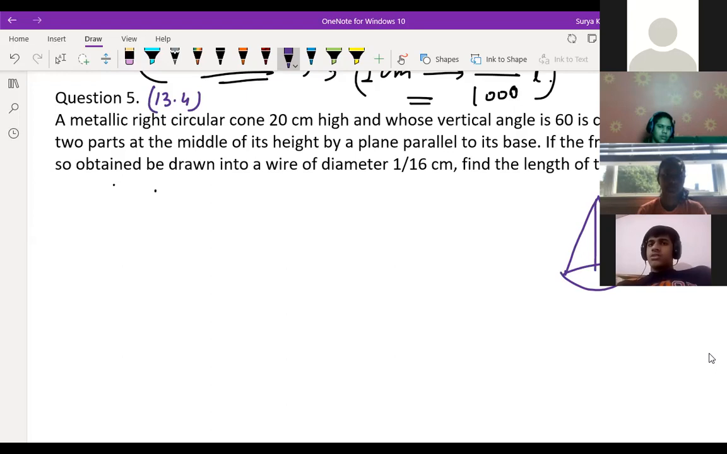Okay. So this height is given, right? The height is 20 centimeter, correct? Yeah. And vertical angle means this angle you are talking about, right? Yeah, that angle is 60 degrees. I made it a bit bigger, then we understand better.